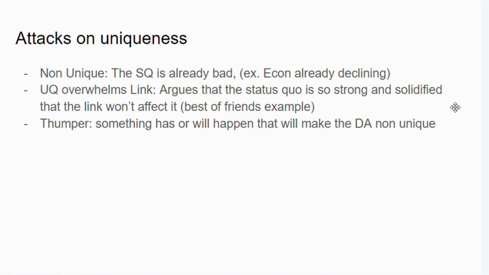First, there are the attacks on the uniqueness. First, there's not unique. It says the status quo is already bad. So carrying on with the economy example, you'd say the economy is already declining, or it's already bad.